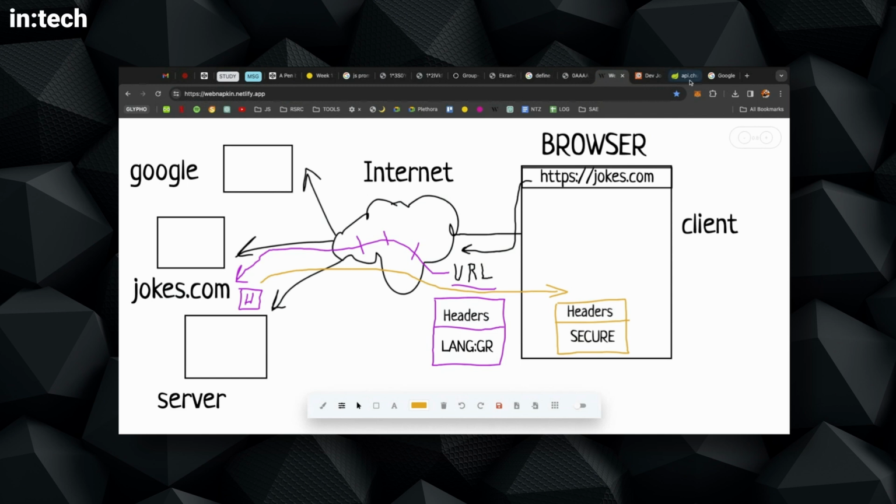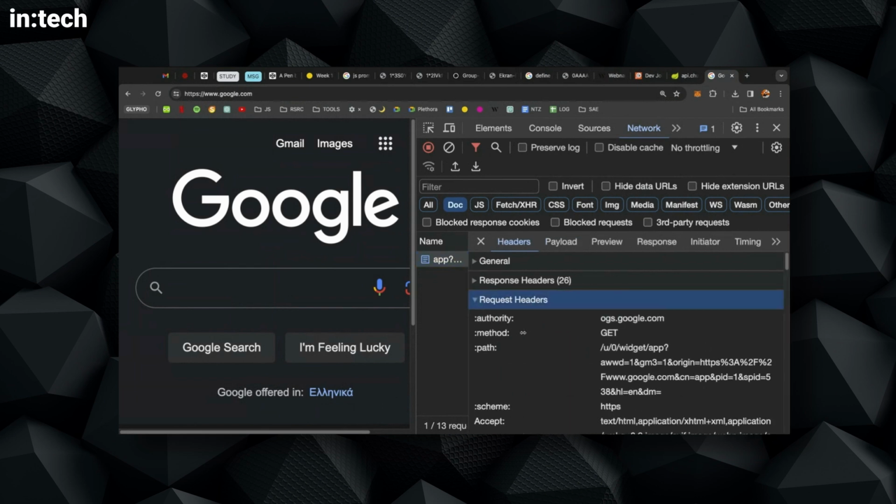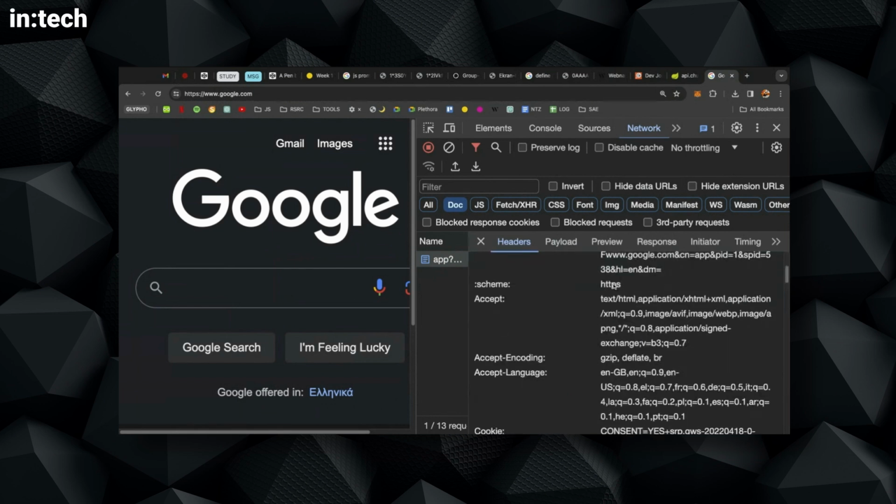You can see these headers in here, in the network headers. So this is what we send. This is what my browser sends. You see there are 19 headers when I go to google.com. So the method, this is the HTTP method, this is the path. Some things that really don't make sense at this point. The scheme, the HTTPS protocol, this is the secure.